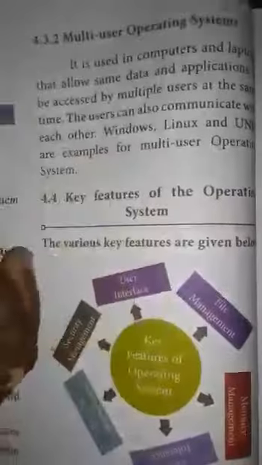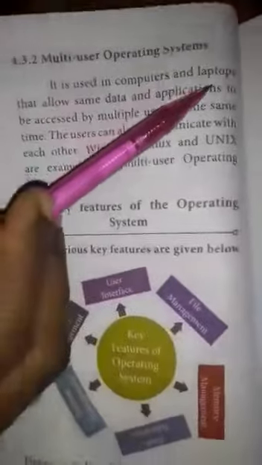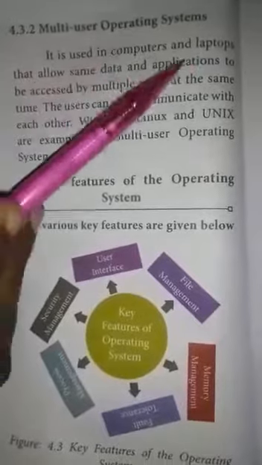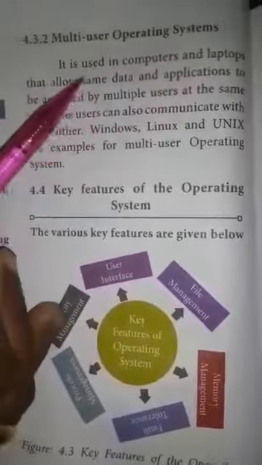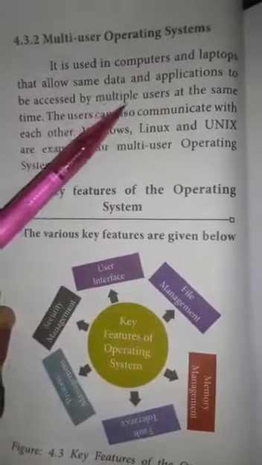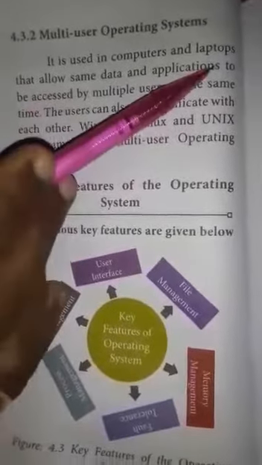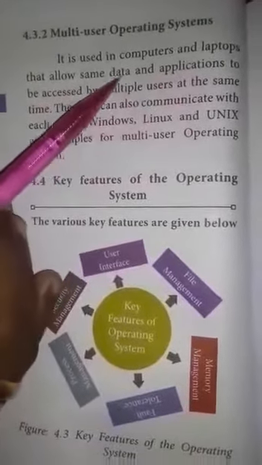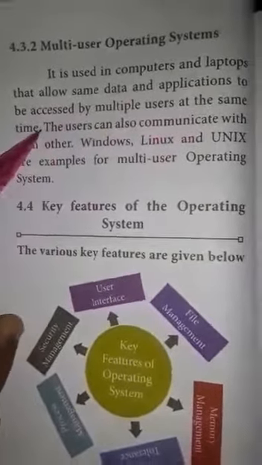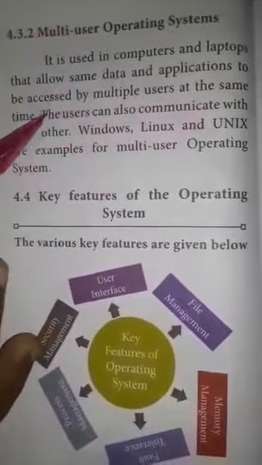The next type of operating system is the multi-user operating system. It is used in computers and laptops. It allows the same data and application to be accessed by multiple users at the same time. Multiple users accessing at the same time is called a multi-user operating system.